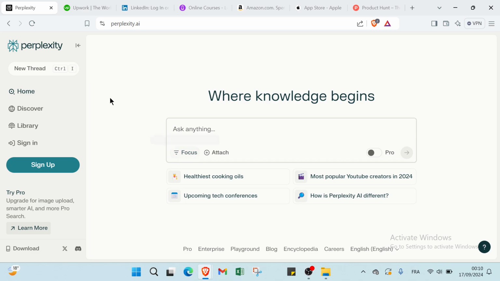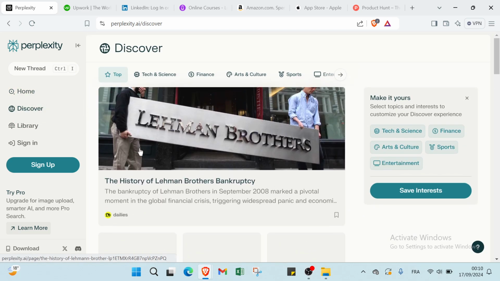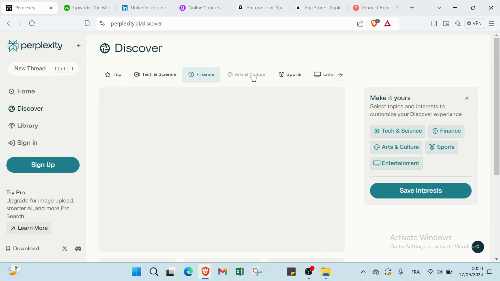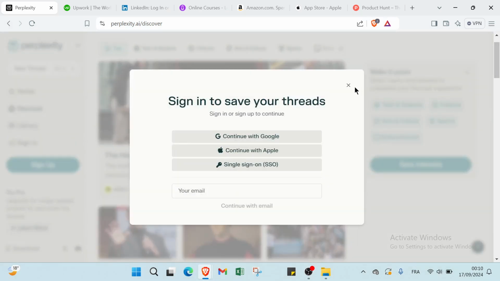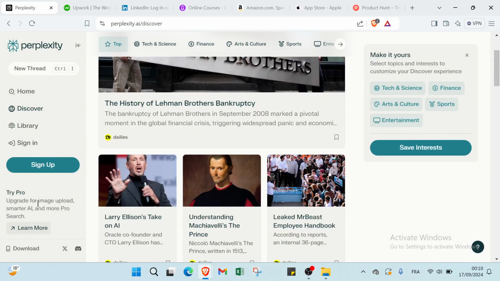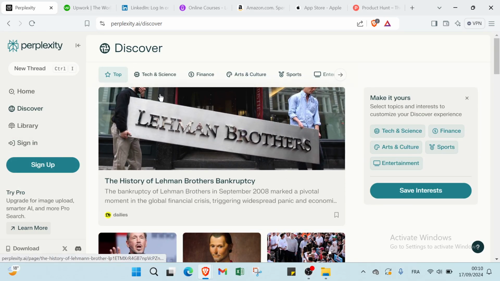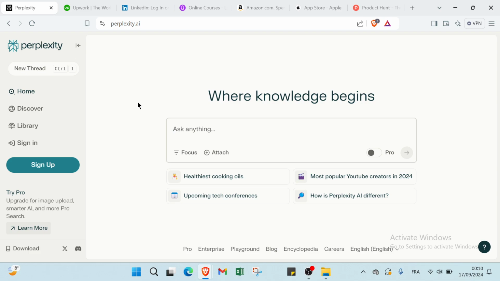And we have other options like home, discover also. We have the history of Lehman Brothers, tech and science, finance, art and culture, sports also. And then we have library. And then we have learn more and other things. So you can just get started and start earning money with Perplexity by doing what you love, like teaching or selling courses or other things. So this is how it works with Perplexity.ai.